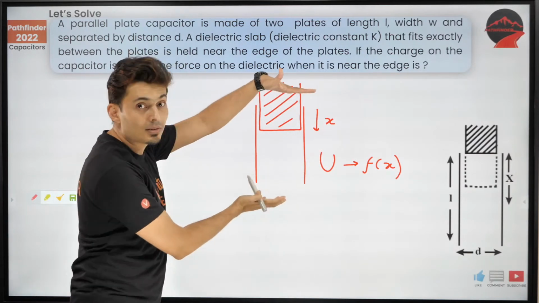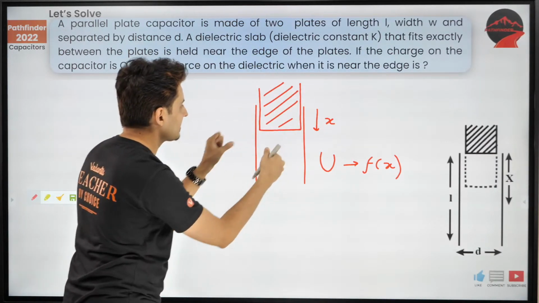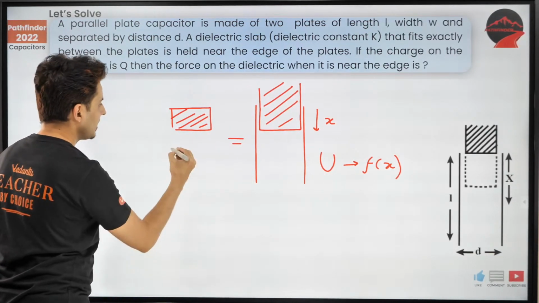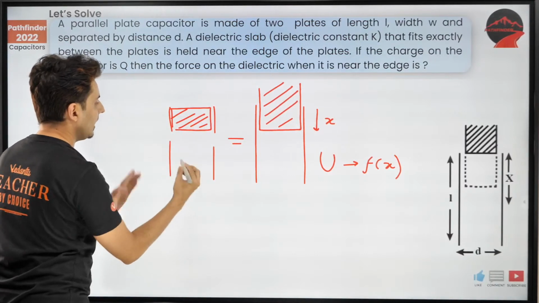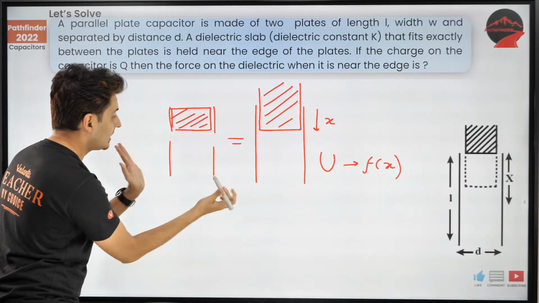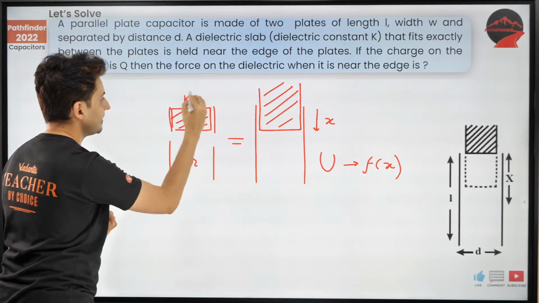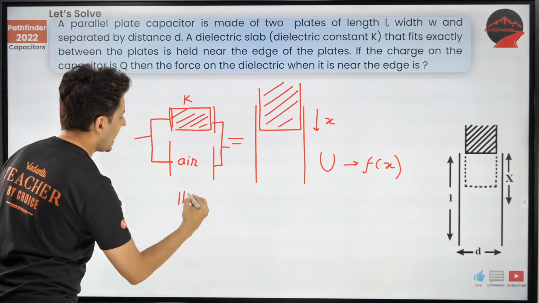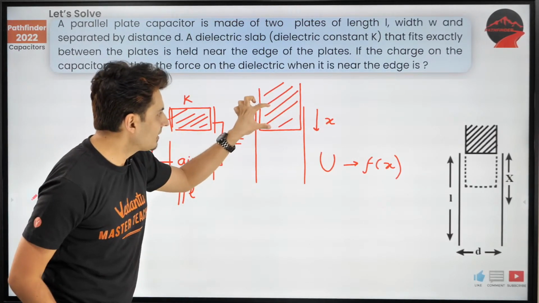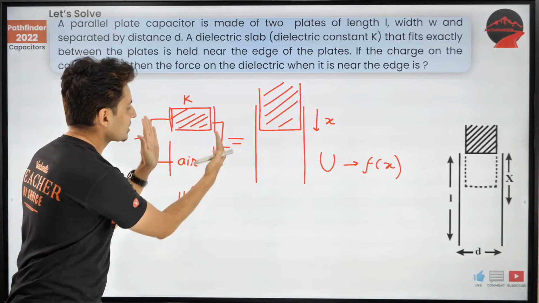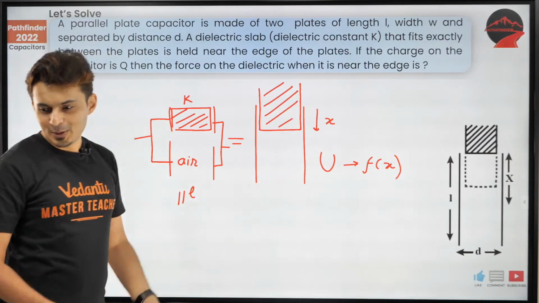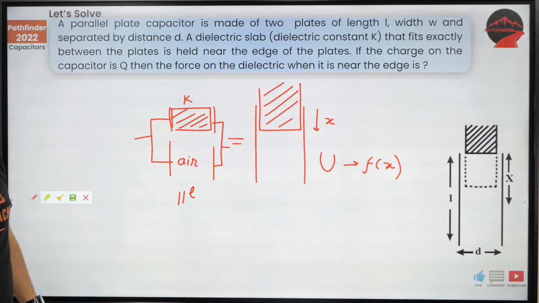The potential energy of that system, because if you notice this carefully, it's nothing but a slab here and another slab, another capacitor without slab. This is air gap, this is the dielectric, and these two capacitors are then in parallel. Do you see that? The one which is here and the one which is below, both of them are actually in parallel. You can see that. Well, maybe integration, maybe derivatives, I do not know. Don't decide so early. Yep, let's figure this out.